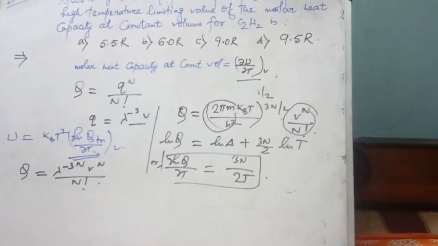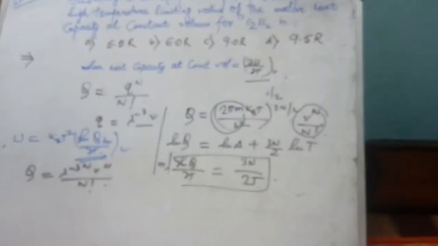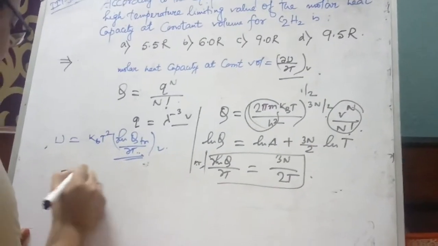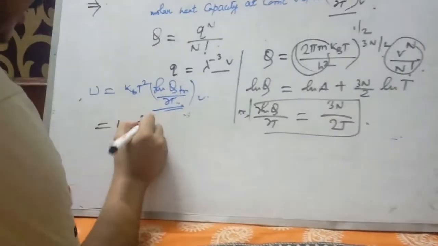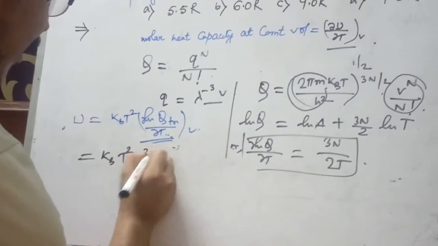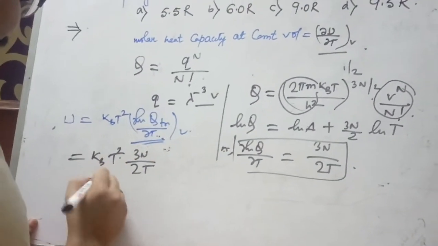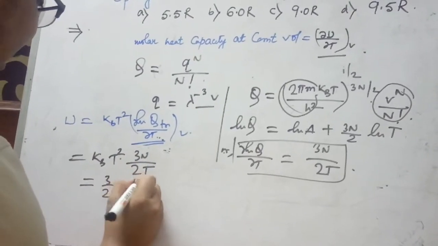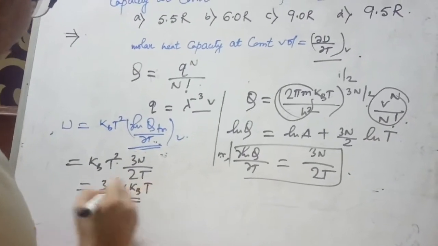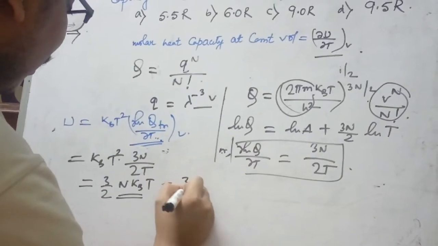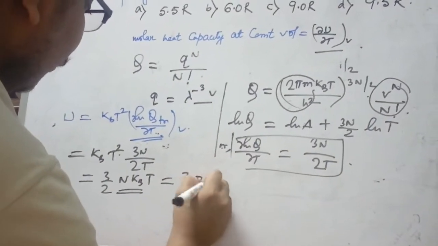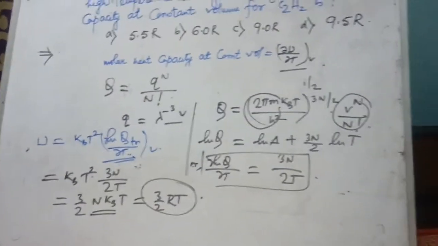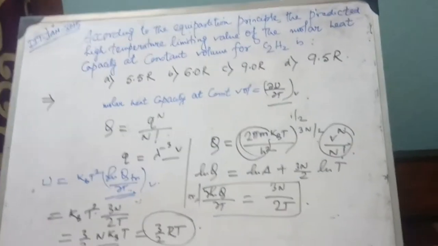So putting this term, U equals kBT square times 3n by 2T, that is 3 by 2 n kBT, and n kB equals R, the universal gas constant, so 3 by 2 RT. So the translational energy is now ready.